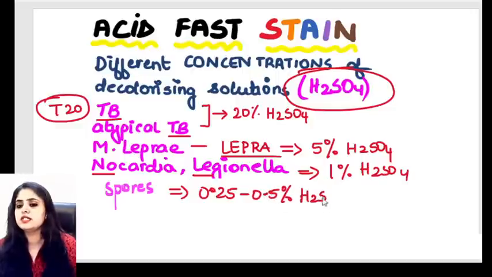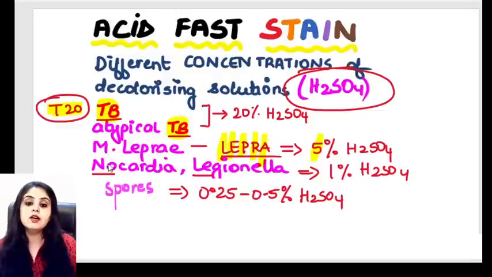So basically I've written it in decreasing order. For TB and atypical TB, T20 you will consider. For lepra, you will count the alphabets, 5 alphabets, 5% H2SO4. For nocardia and legionella, it is 1% H2SO4. And for spores, it is 0.25 to 0.5% H2SO4.